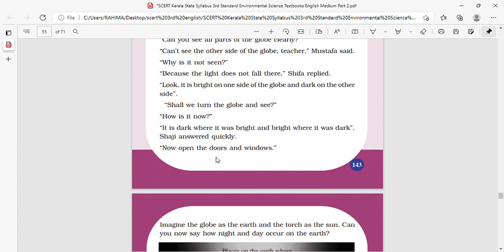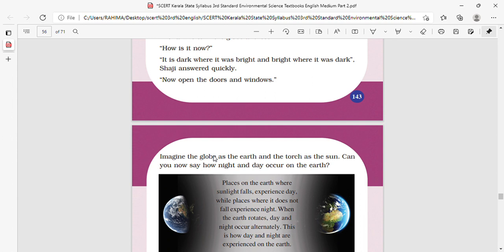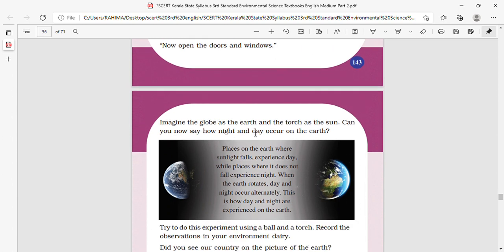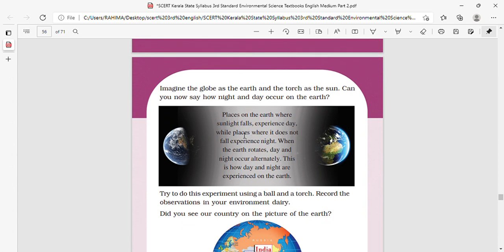Now open the doors and windows. Imagine the globe as the earth and the torch as the sun. Can you now say how night and day occur on the earth?